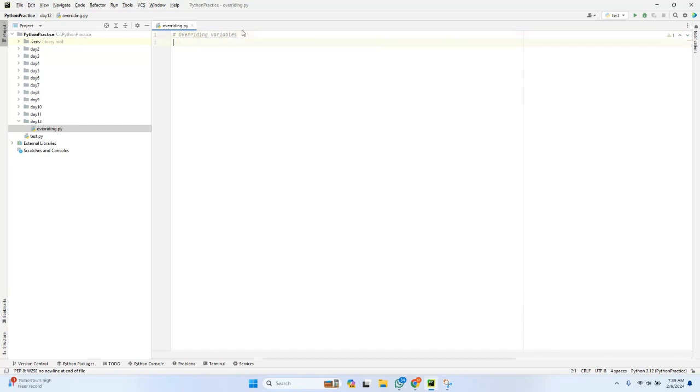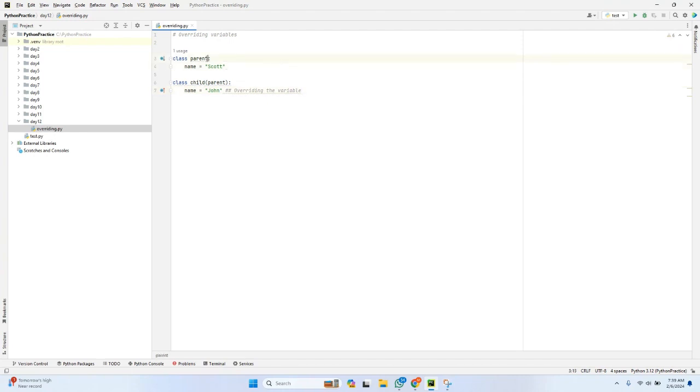Let me create a class Parent. In the parent, I have only a class variable, name, and let me define it as Scott. Let me create a class named Child which is inherited from Parent. I am trying to create the same variable name in the child class as well. Let me set name equal to, suppose, Jump. So I am just overriding the variable, which is already present in the parent class.